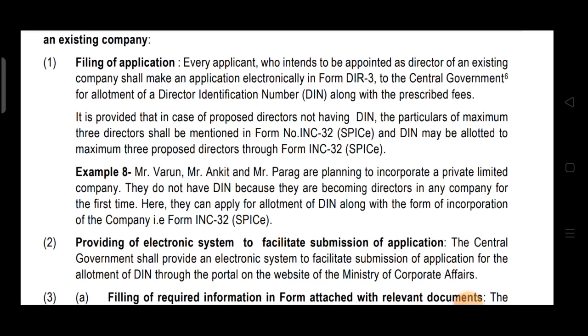At the time of incorporation, when the company files INC 32, they can give the details of a maximum of 3 directors in this form itself, and then DIN can also be allotted with the incorporation to a maximum of 3 proposed directors through this form. Okay. So if it's an existing company, then DIN can be allotted to directors by filing DIR 3. But if it's a new company, then with the incorporation form only, DIN can be allotted, but to a maximum of 3 directors. Hope it's clear. DIR 3 and INC 32.